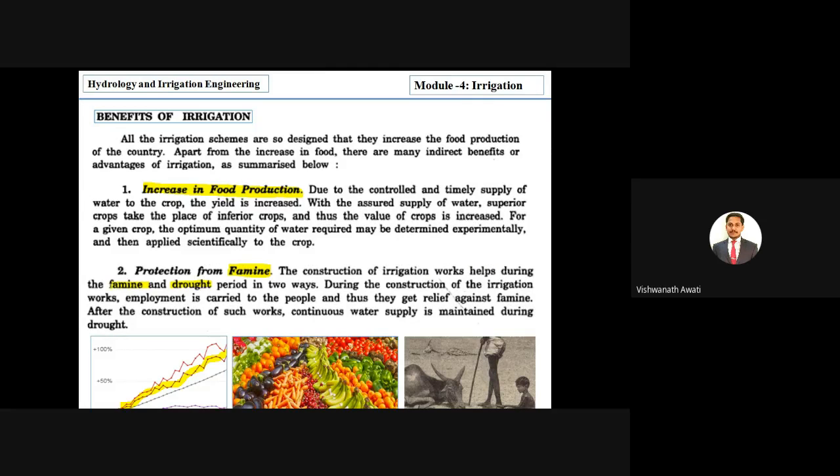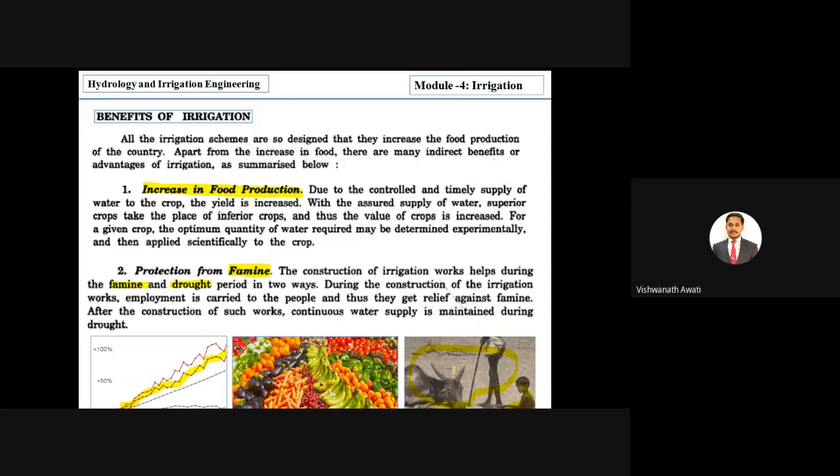So here, famine is non-availability of food material. For example, in India we have a great tragedy about this kind of famine. It is the great famine of Bengal and the great famine of Madras, where people struggled to get one meal per day, and even went without food for more than months also, right? So you can see in the image how they are suffering for food, and the condition, due to drought and non-growth in food production, right?